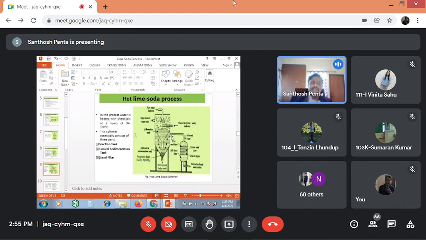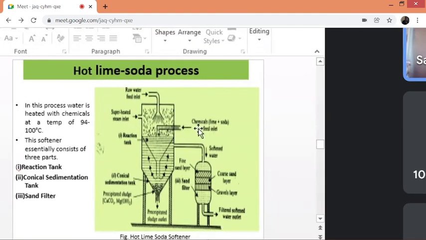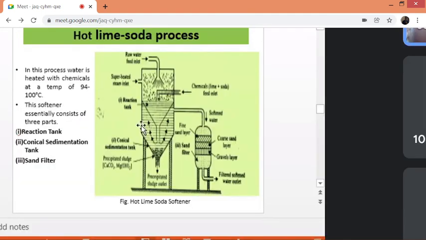In the hot lime soda process, what is happening? One cylindrical chamber, one container is there. Here they are sprinkling superheated water, simply injecting steam, inside the chamber. Then they add raw water from the top end. Then from the right hand side, they inject the chemicals, lime and soda.